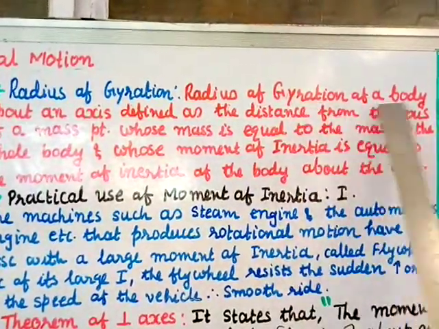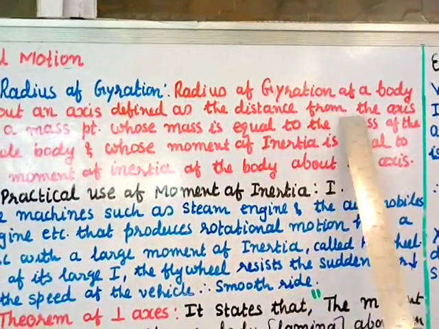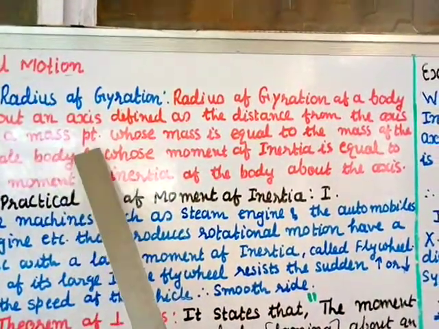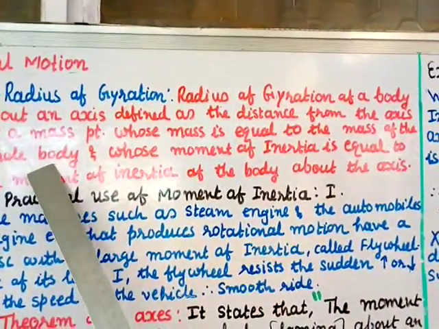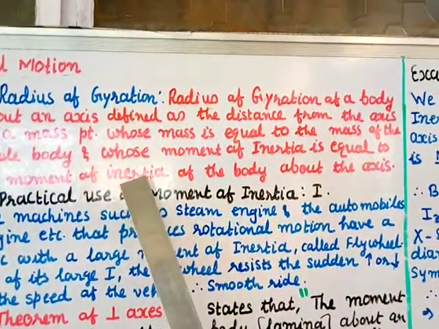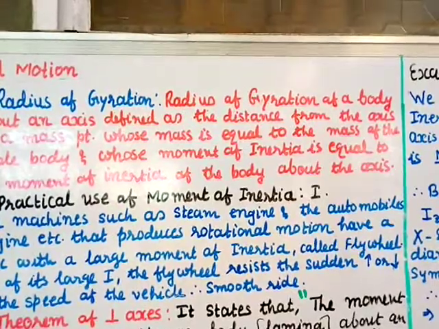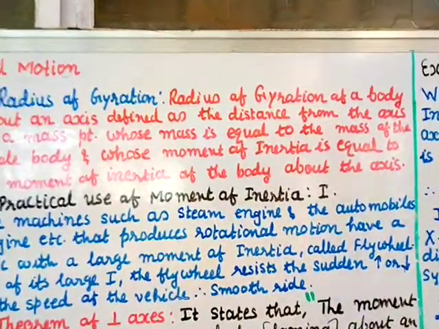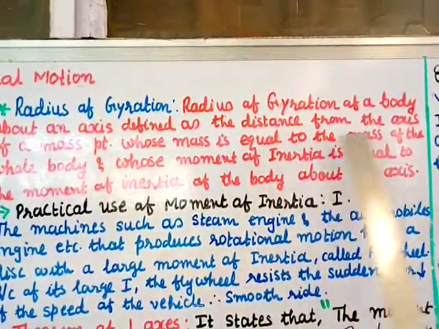Radius of gyration of a body about an axis is defined as the distance from the axis of a mass point whose mass is equal to the mass of the whole body and whose moment of inertia is equal to the moment of inertia of the body about the axis. So we define radius of gyration as the distance from the axis of rotation of a mass point whose mass is equal to the mass of the whole body.